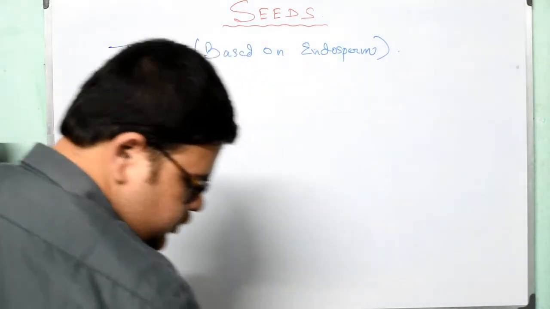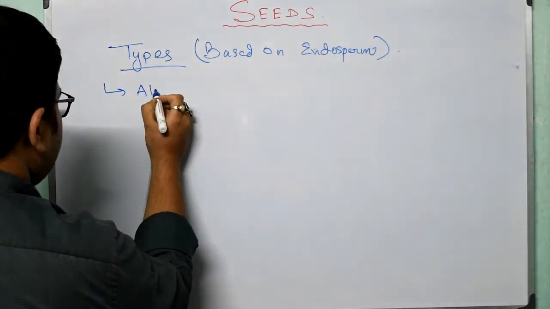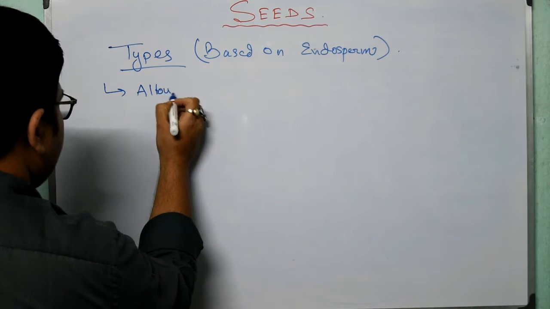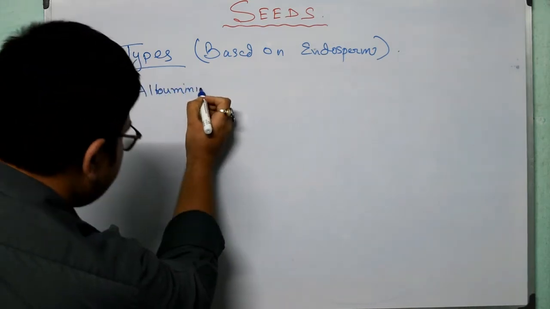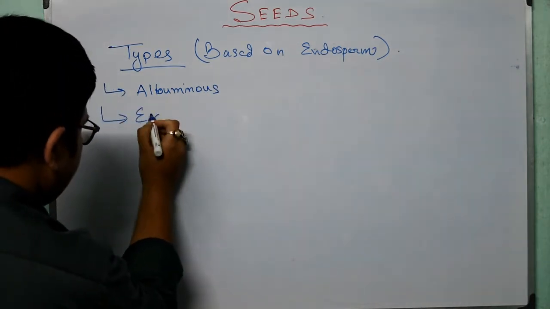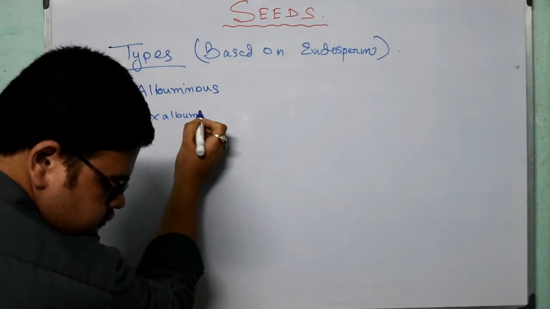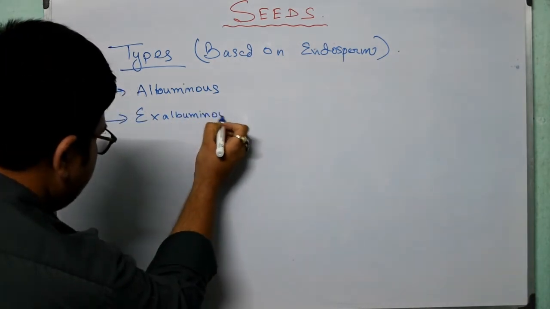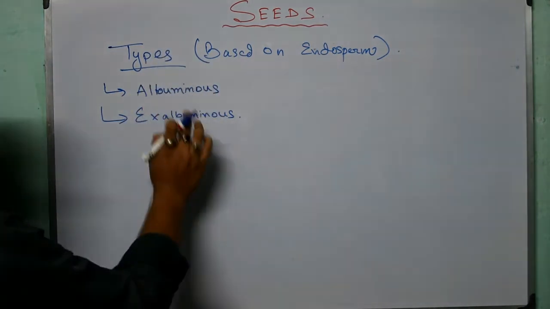So the types are what? Albuminous and exalbuminous.